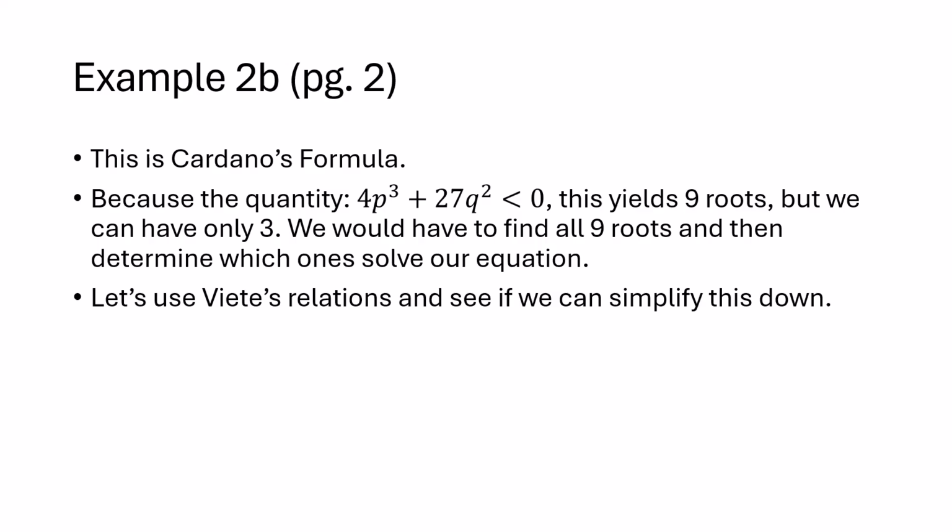So we run into an additional complication because the quantity 4p cubed minus 27q squared is negative. We actually get 9 roots, and this is from the cyclic behavior of the complex solutions that come with this. But we only can have 3 because this is a degree 3 polynomial. So we would have to find out all 9 roots, and then whichever 3 of them actually solve our cubic polynomial.